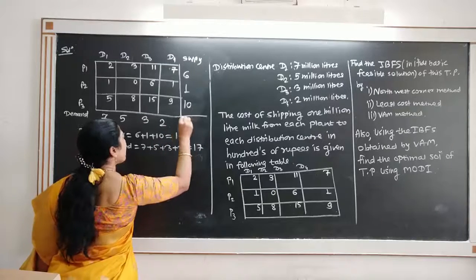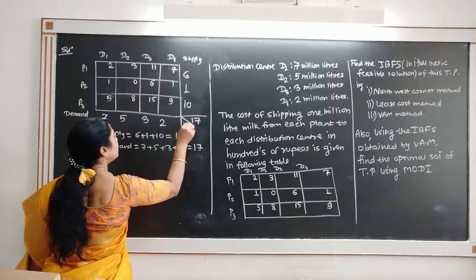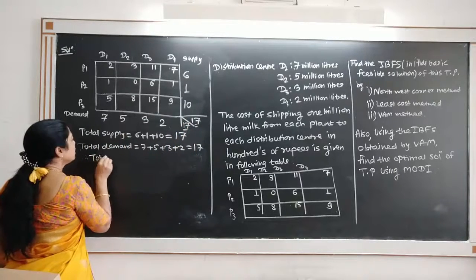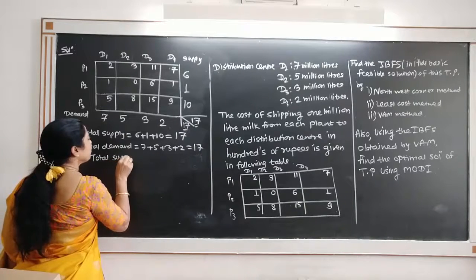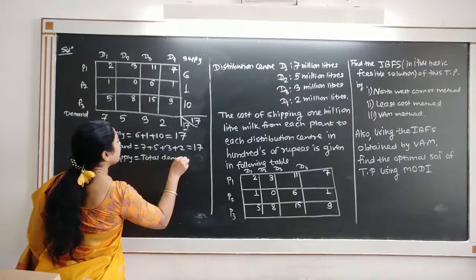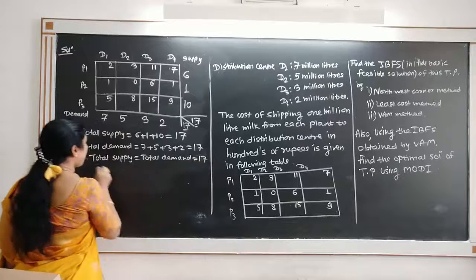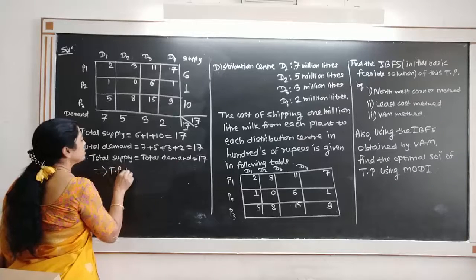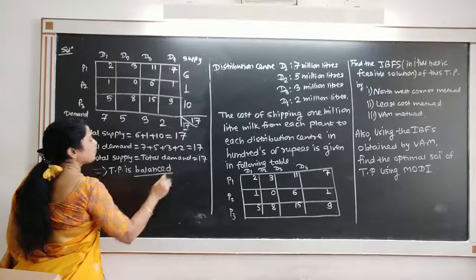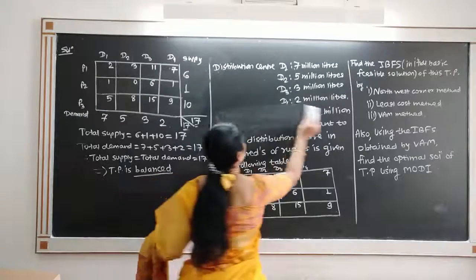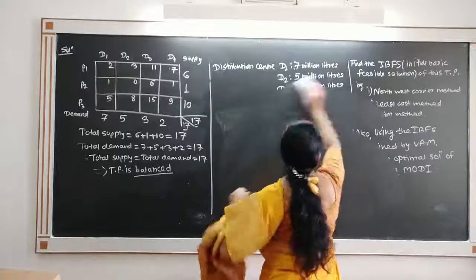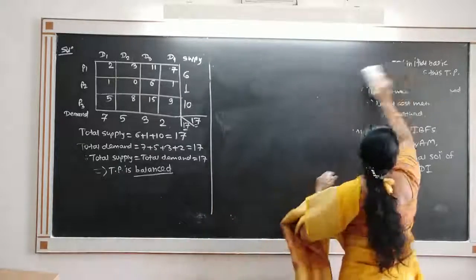So total supply 17 and total demand also 17, both are equal. Therefore the transportation problem is a balanced transportation problem. And if it is balanced, we will start with the methods. So consider the first method, that is northwest corner method, to find the initial basic feasible solution.